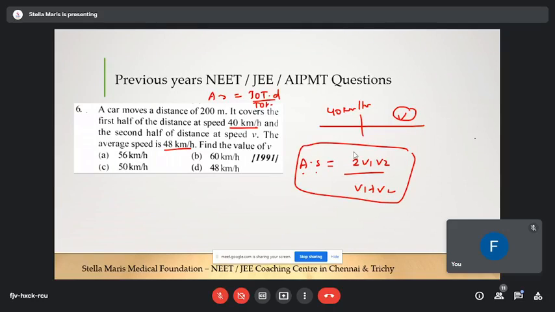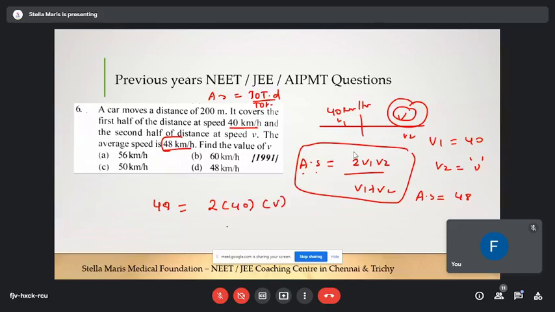So here v1 is nothing but 40, and v2 is v. And the average speed value they have given is 48 kilometers per hour. So substitute all this. Average speed is 48 kilometers per hour, equal to 2 into v1, which is 40, into v2, which is v, divided by v1 plus v2, which is 40 plus v.